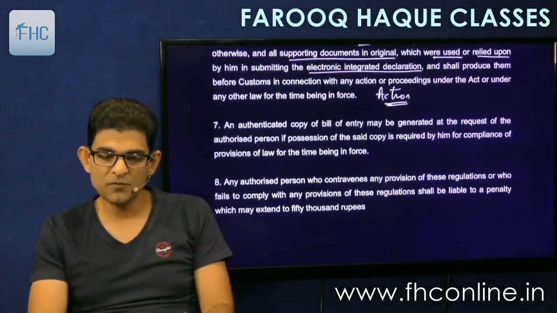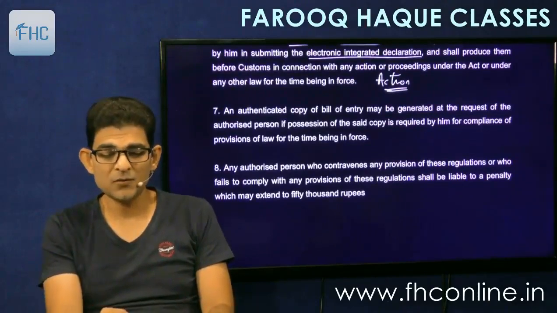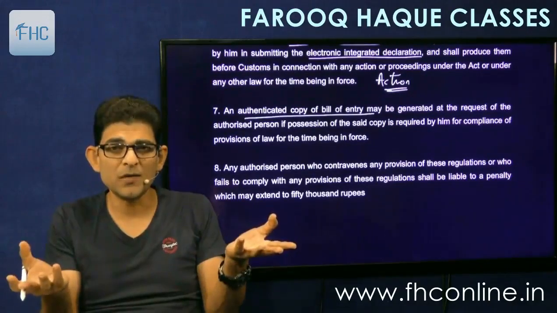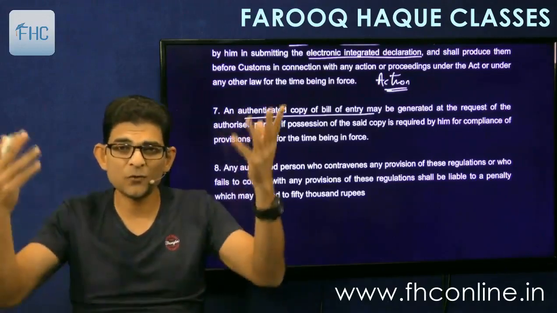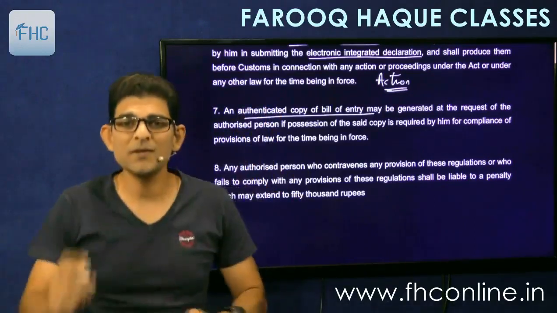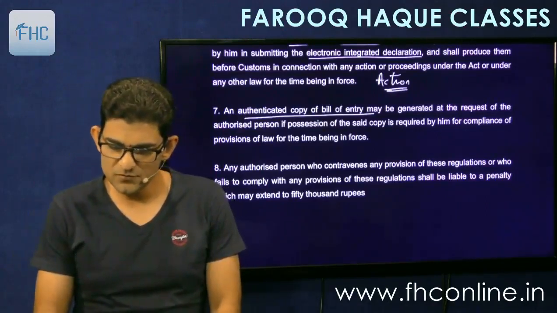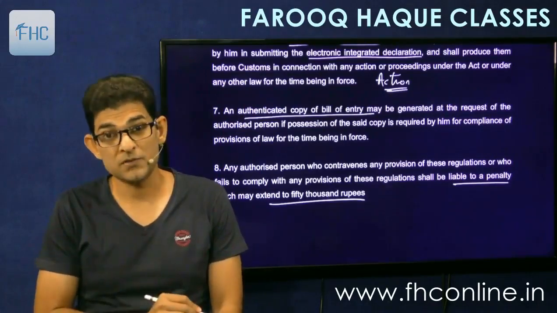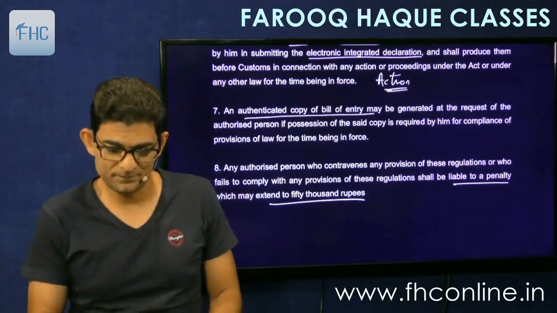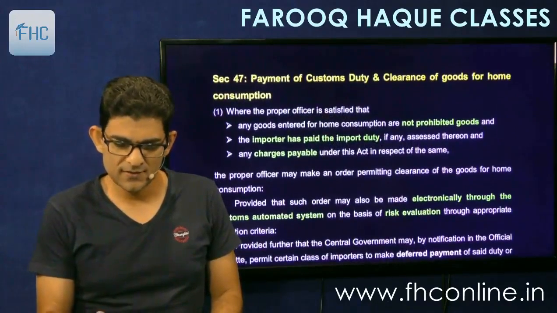Then an authenticated copy of the bill of entry may be generated at the request of the authorized person if possession of the copy is required by him for compliance with provisions of law for the time being in force. Authenticated copy of the bill of entry can be given to you as a printout, because normally it is electronic, so you don't need a printout. But if you need it for some other law, then you can get the printout and get it certified. Then the authorized person who contravenes the provisions of these regulations or fails to comply shall be liable to a penalty which may extend to 50,000 rupees. General penalty. So that was 46, the bill of entry.